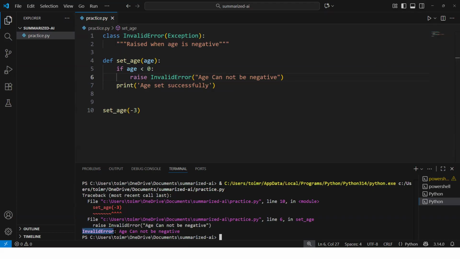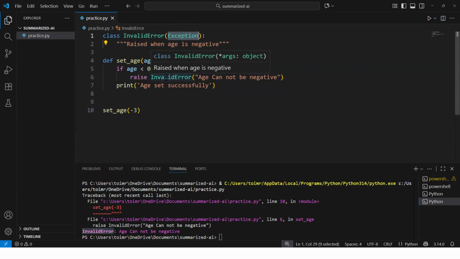So the line creates a new exception type called InvalidAgeError. Parentheses having the exception means the class inherits from Python's built-in, or out-of-the-box, exception class. Now we have checked how we can consume the custom exception.